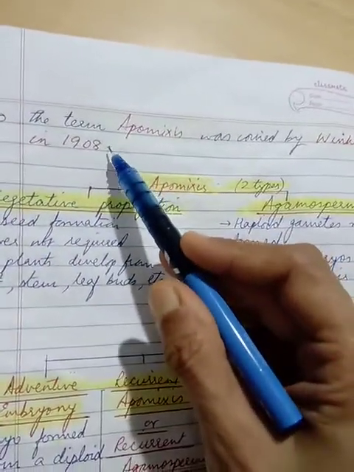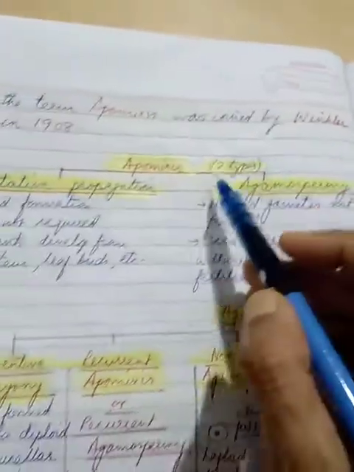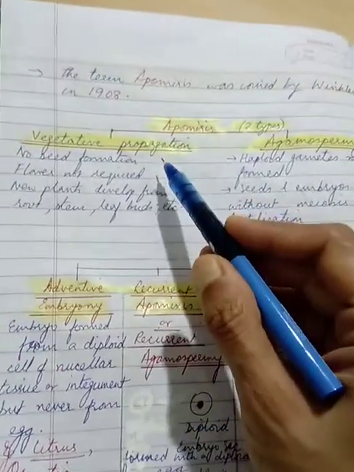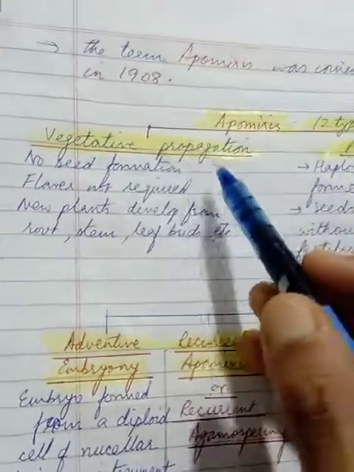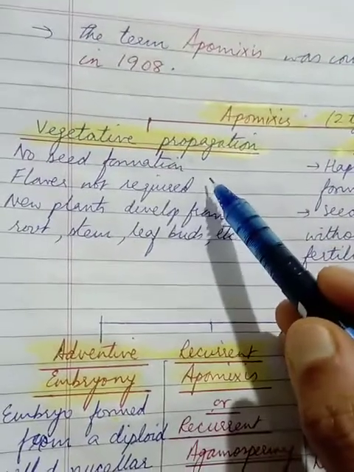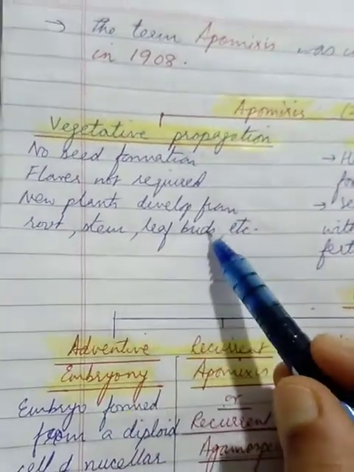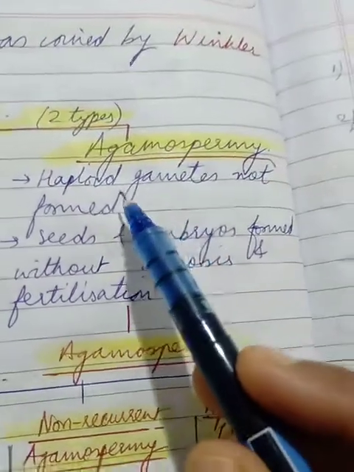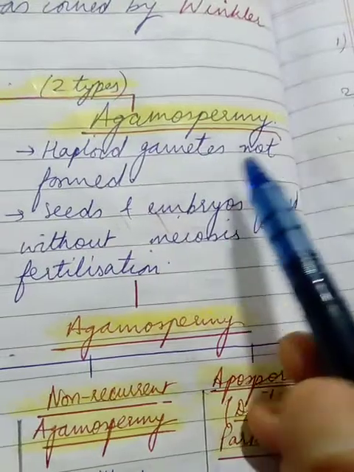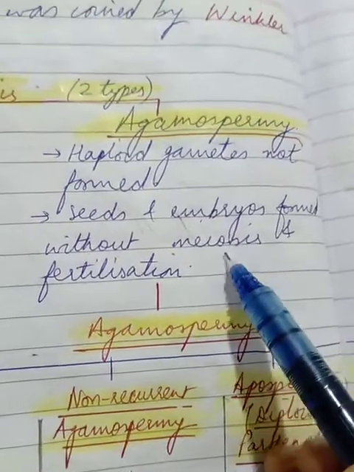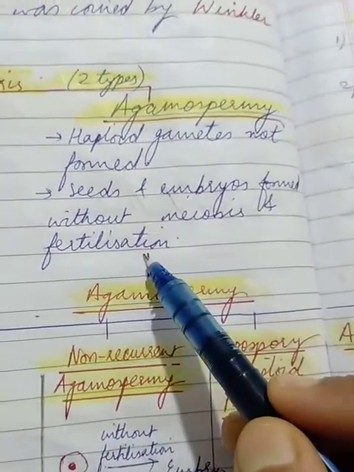The term was coined in 1908 by Winkler, and this is of two types, vegetative propagation and agamospermy. Vegetative propagation we've already detailed much in our previous classes, where this is propagation or formation of a plant by any plant part except seeds. For example, new plants can develop from root, stem, leaf, buds, right? But no seed is required, so flower is not required to be formed. But what is agamospermy? Here, haploid gametes are not formed, and seeds and embryos, that is baby plant, are formed without meiosis or the reduction division and fertilization, right?